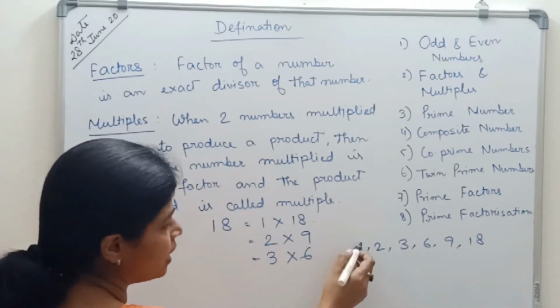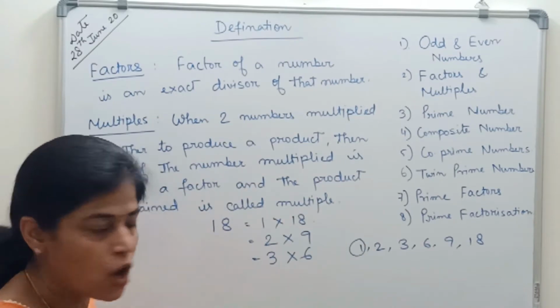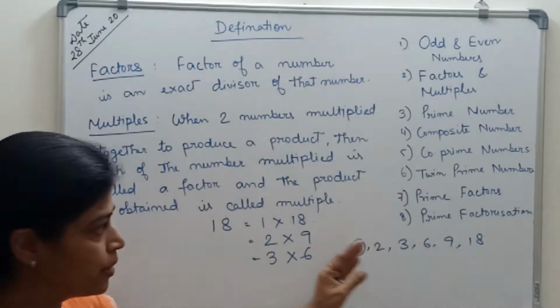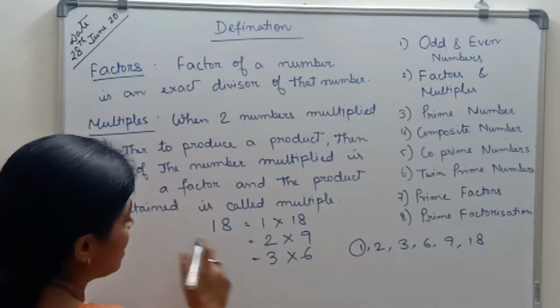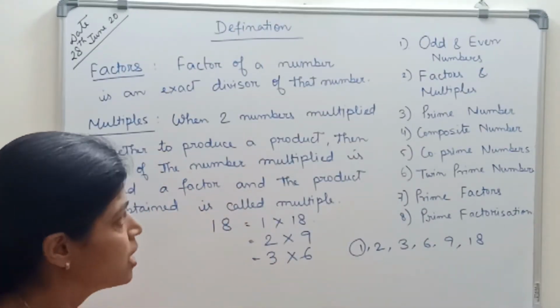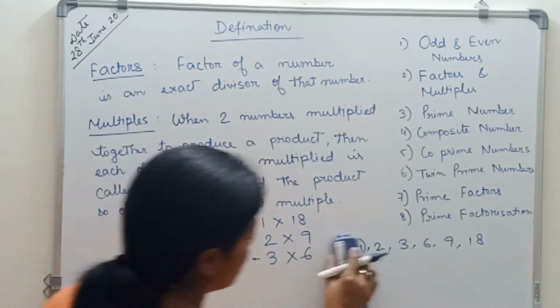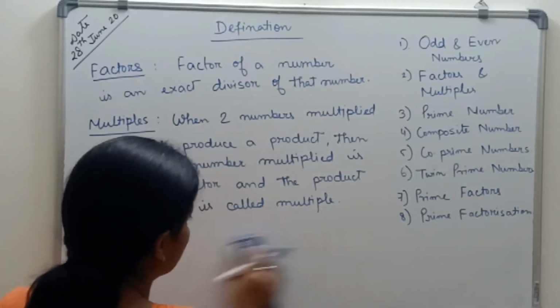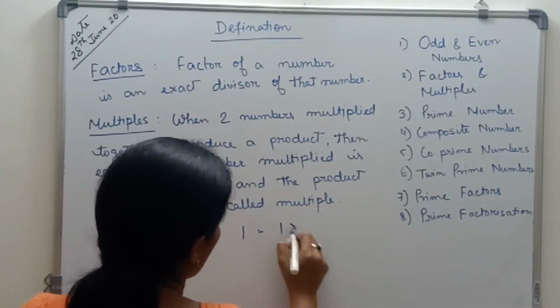So you see, 1 is the factor of each and every number and the number itself is also a factor of each and every number, except 1. 1 has only one factor. For 1, I have to write 1 into 1.